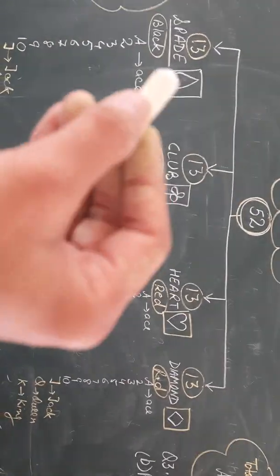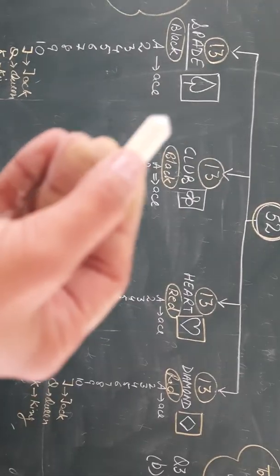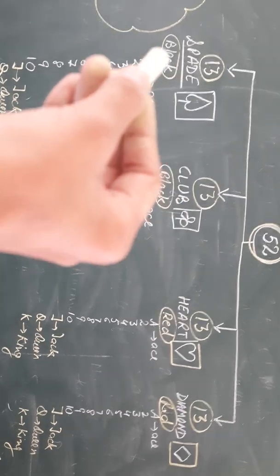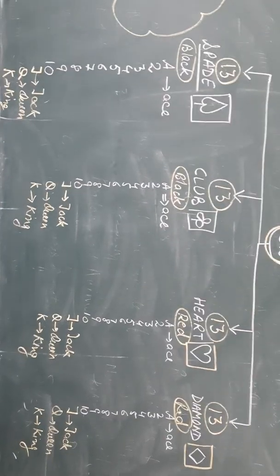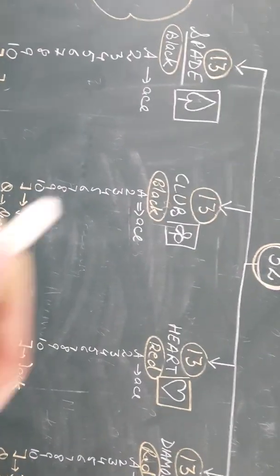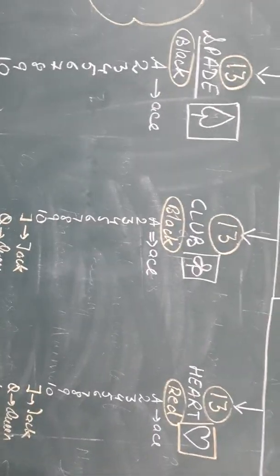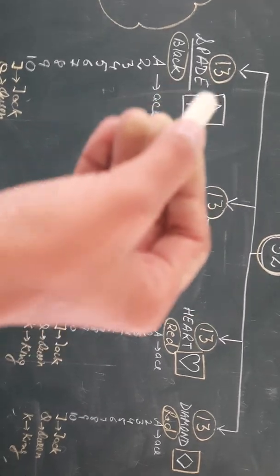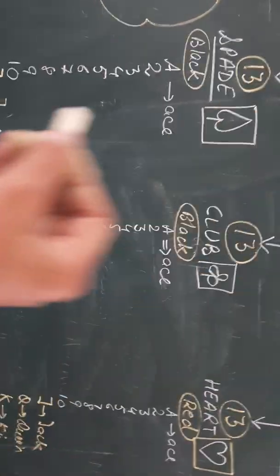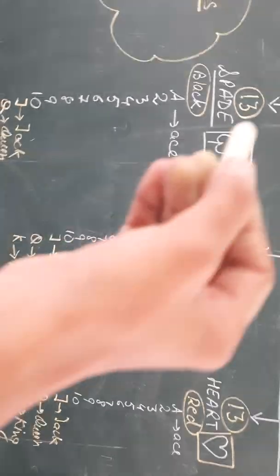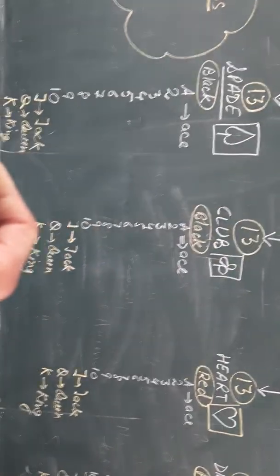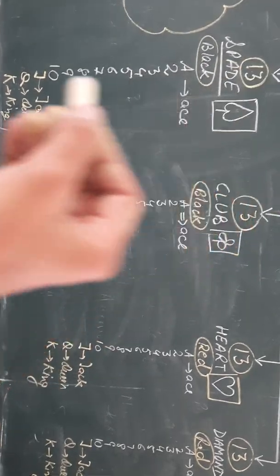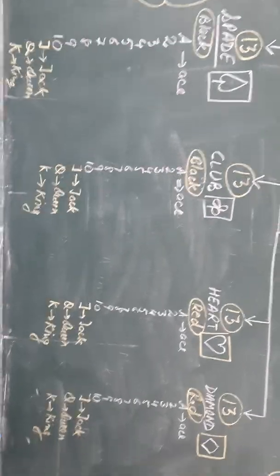Now let us check what is the name of these categories. First category is spade. पहली कैटेगरी होती है स्पेड, जिसे हम पान का पत्ता कहते हैं हिंदी में in case of playing cards. So 13 spade, and the color of these cards is black. ये स्पेड के कार्ड होते हैं, they are black in color if you see the cards.